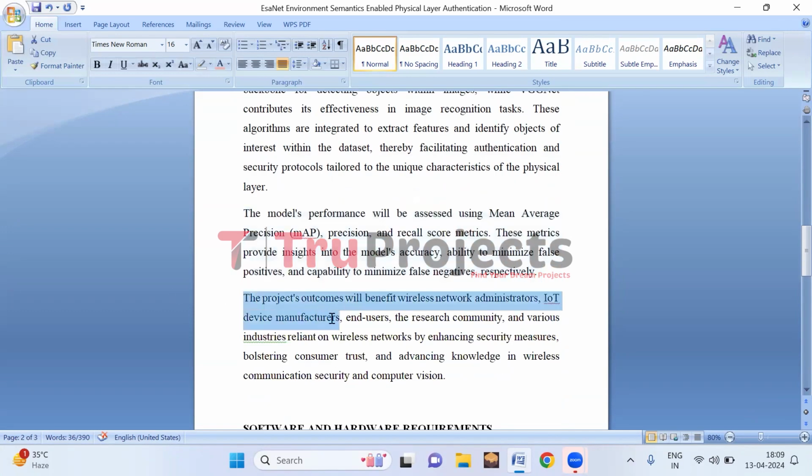The project's results will help make wireless networks safer for everyone who uses them, including people who manage the networks, make IoT devices, and use them. It will also help researchers learn more about how to make wireless communication more secure and understand images better. This means better protection for personal information, more trustworthy devices, and new ideas for making networks safer and more reliable for things like phones, cars, and cities.